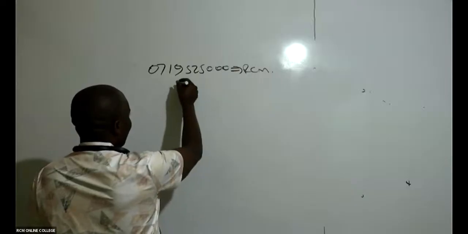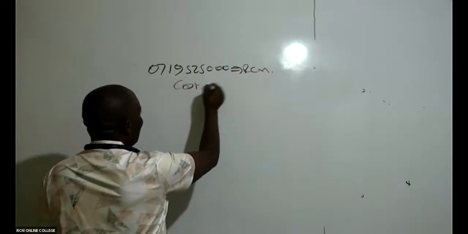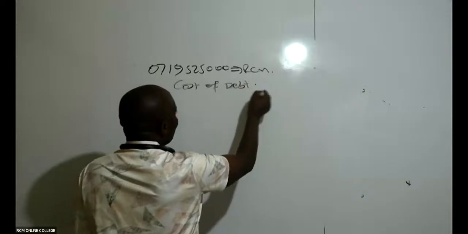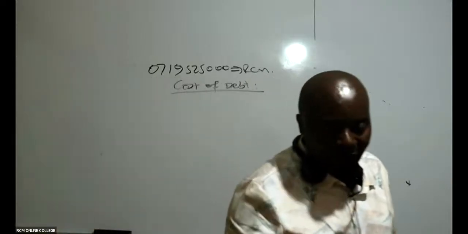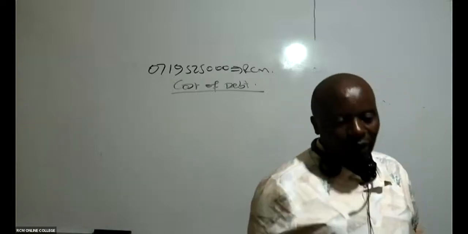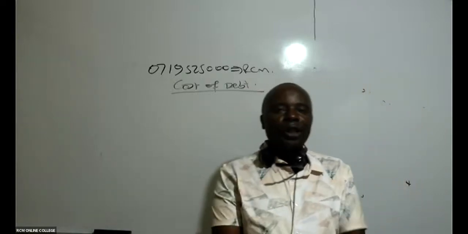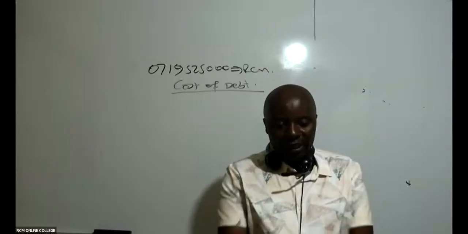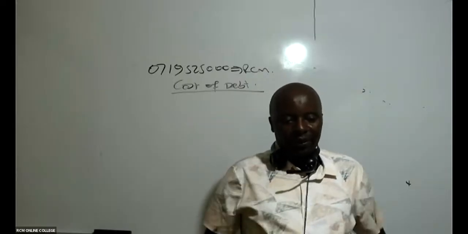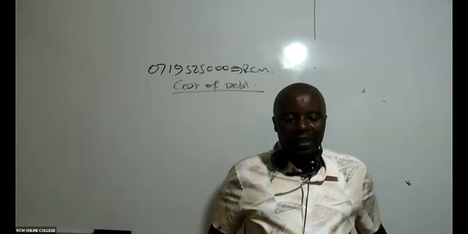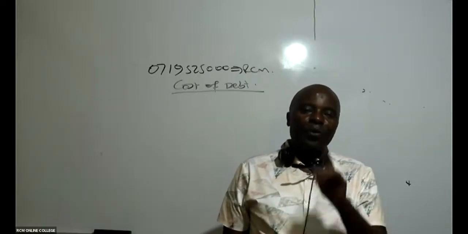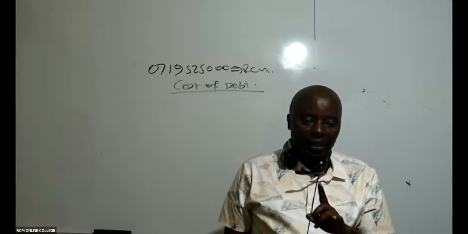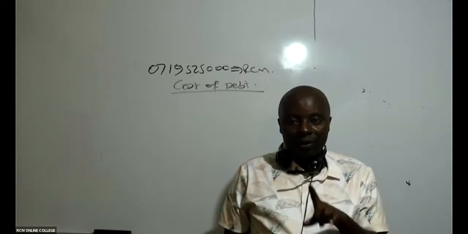Cost of debt. We have got 2 types of debt instruments. Do you know them? The debt instruments: we have what we call irredeemable debt, and then we have redeemable debt. Irredeemable and redeemable.